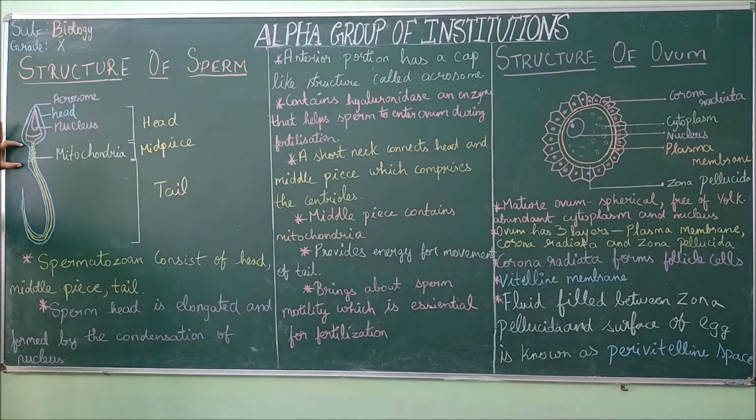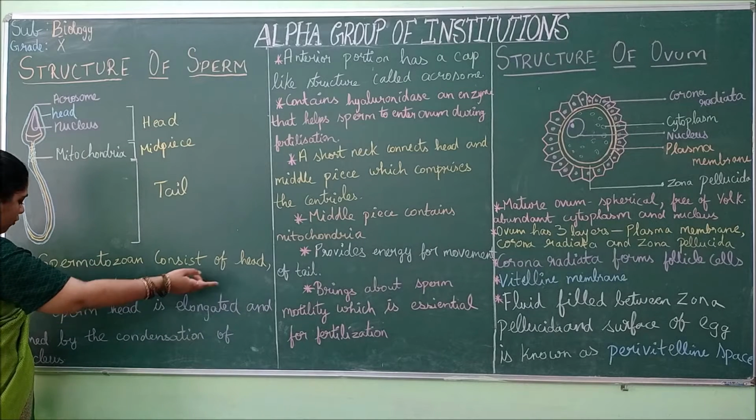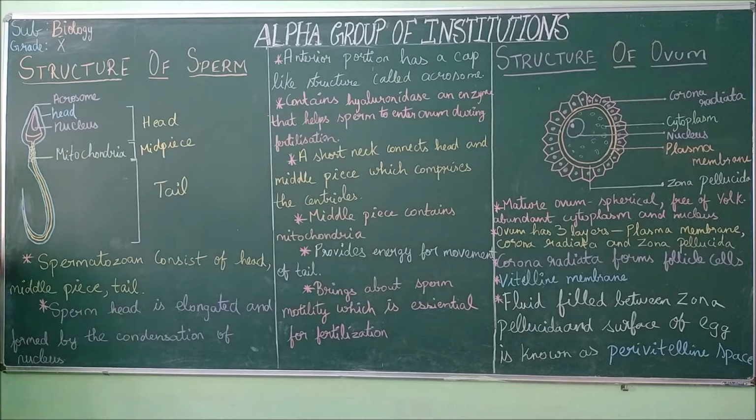Head portion, mid piece, and the tail is present. So this is the structure of sperm. Next we are going to see about the theory part, about each of the parts present. So first, the spermatozoon consists of head, middle piece, and tail. As we saw here, it consists of three regions: the head, the middle piece, and the tail.